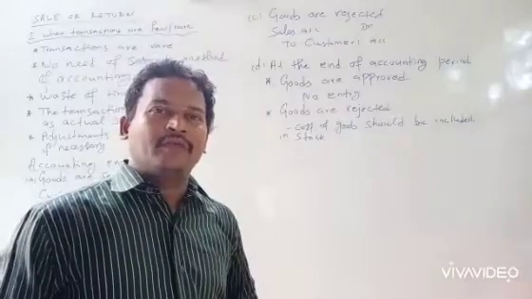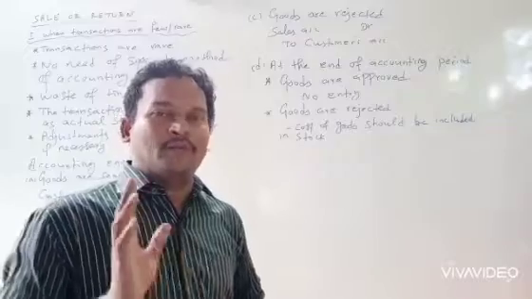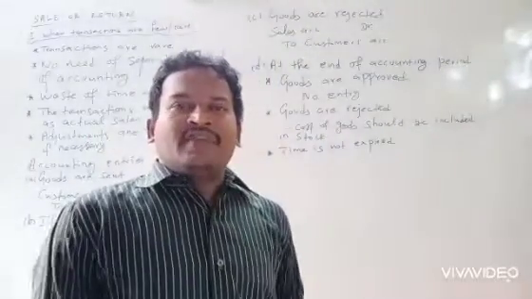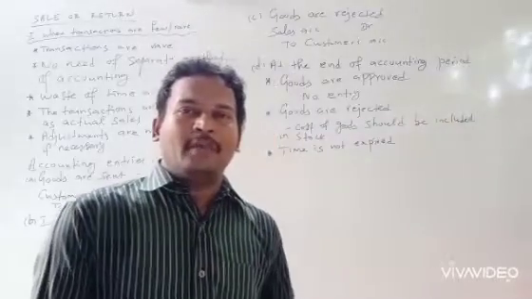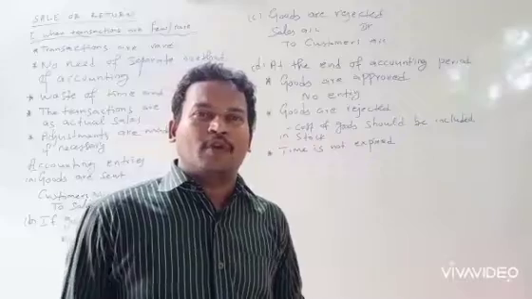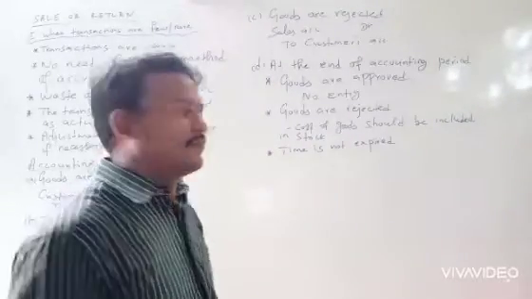Next situation is if the given time is not expired but the accounting period comes to an end. In this situation, what adjustments are to be made? First step is we should cancel the original entry.